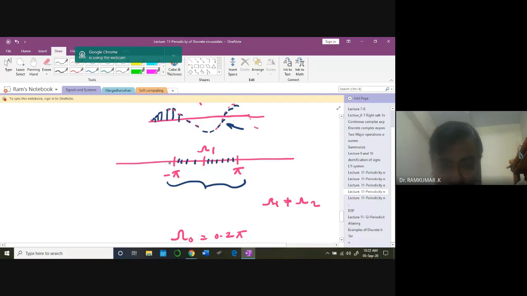But once you move out of this and choose some frequencies here, you may end up in the problem like this. Within this region, omega 1 is not equal to omega 2. But once you are outside, there is a possibility that omega 1 may be equal to omega 2. That's primarily because of this reason.